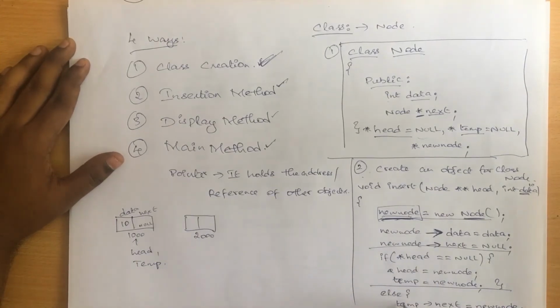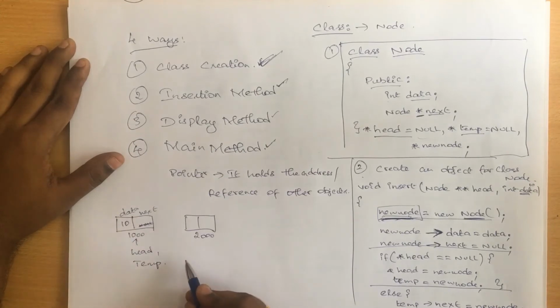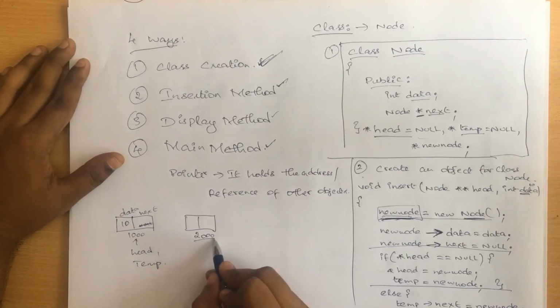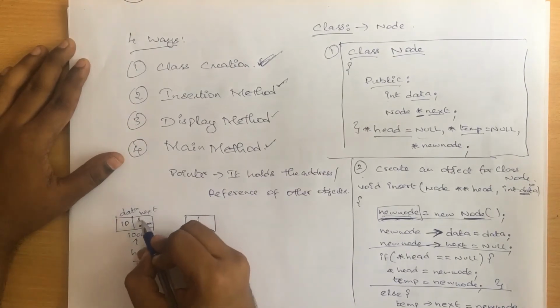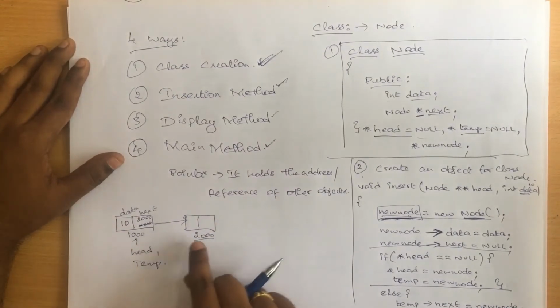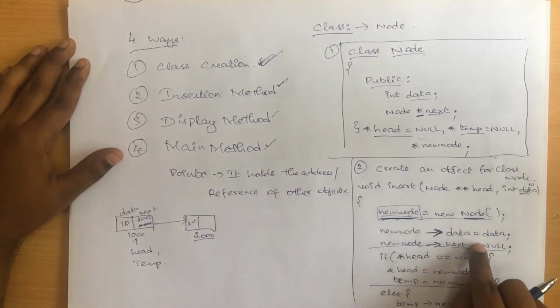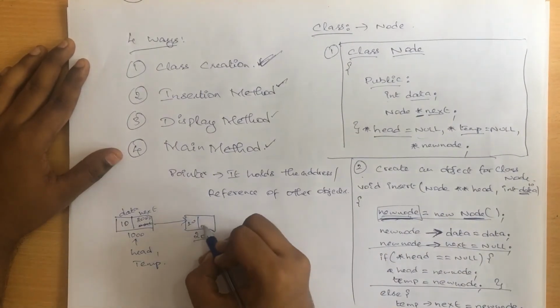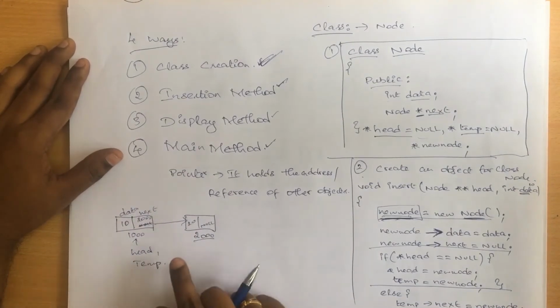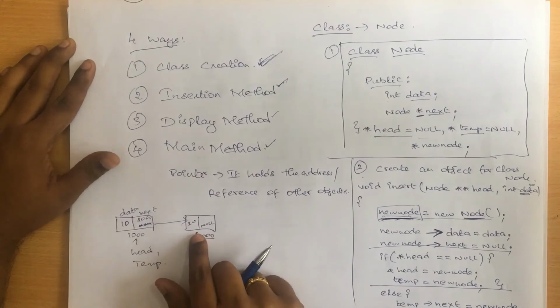It will go to the else part, and in the else part what do I have? Temp of next equal to new node. So temp of next, instead of null, I'll modify as new node, where new node now shows 2000. So here it is going to be 2000, and automatically we get a link between the first node and the second node. In prior, new node will be getting inserted with data as well as null. So let us write it here. Now you have successfully created your first node, and the first node has a link with the second node.